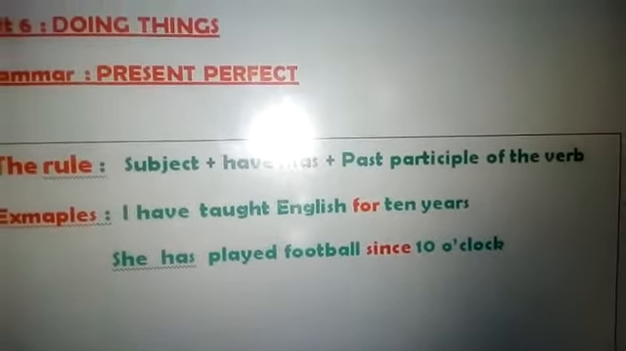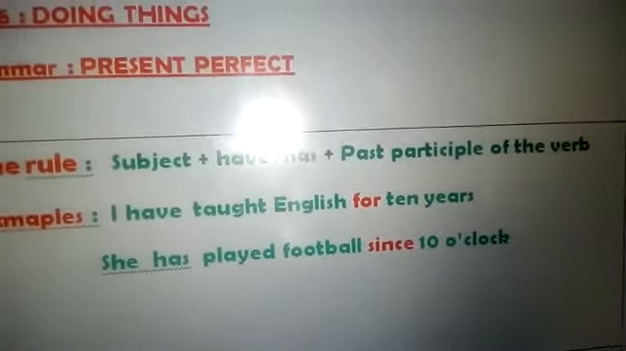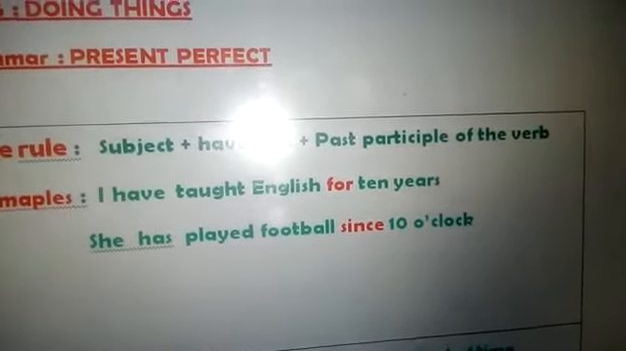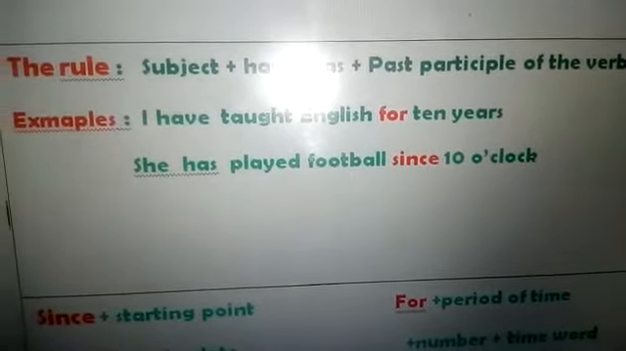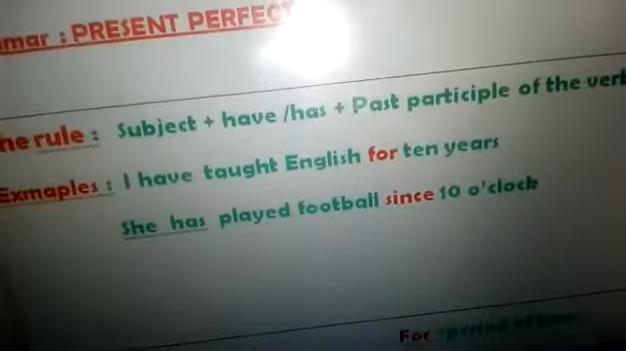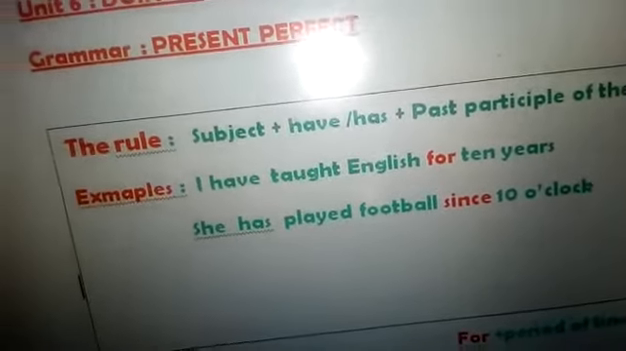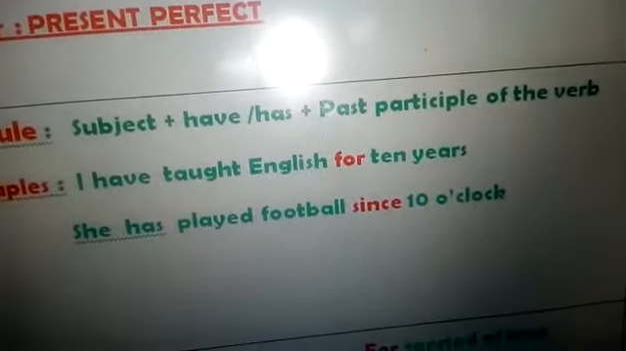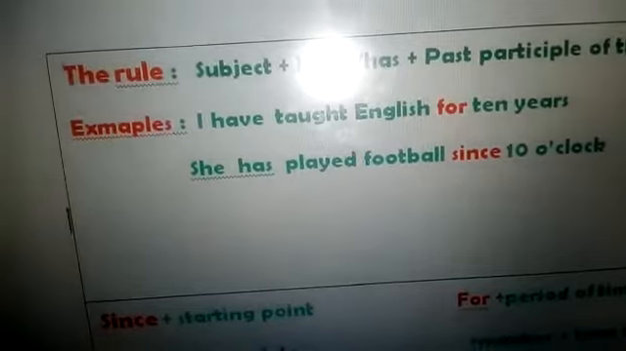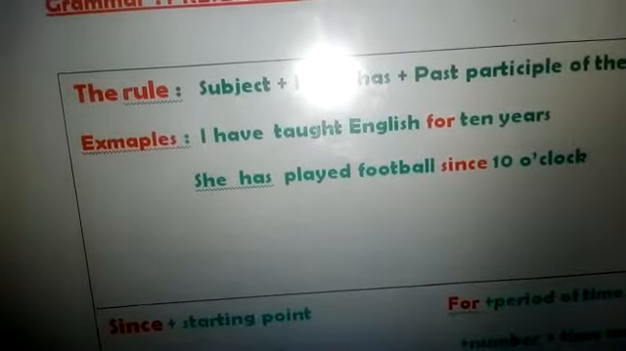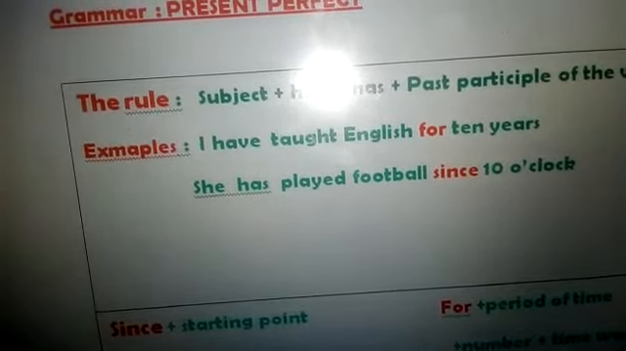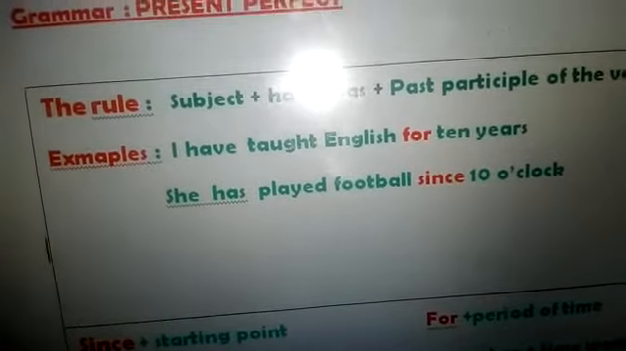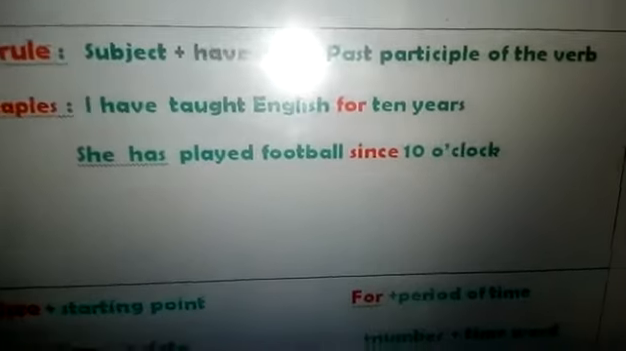Sometimes if you want to put the present perfect, we write also for or since, as the example after will show. So she has played football since 10 o'clock. The main verb here is play, and the present perfect of the verb play is has played. She has played. She has played what? Played football since 10 o'clock.